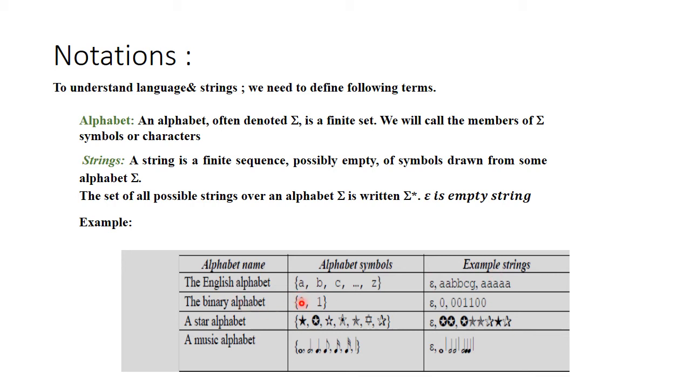Similarly, consider the binary alphabet 0, 1. In the case of sigma star, it represents the possible different strings. So epsilon is one of them, 0, 1, 0 0, 1 1, all these are some of the examples. Similarly, you can see the star alphabet and music alphabet examples, symbols and strings in the figure.